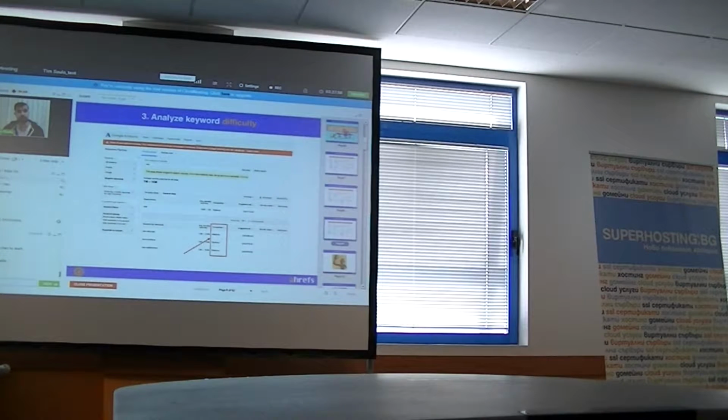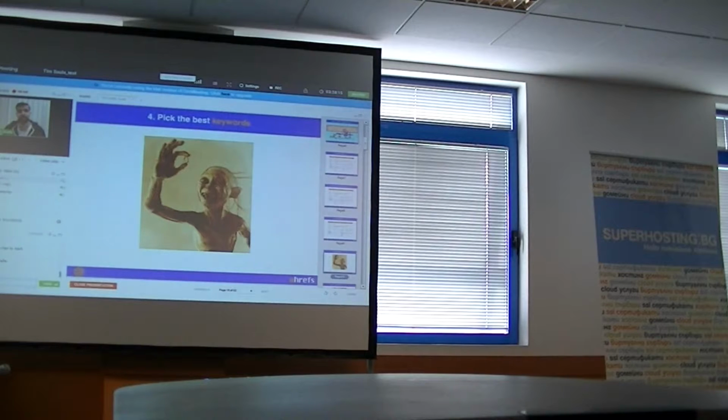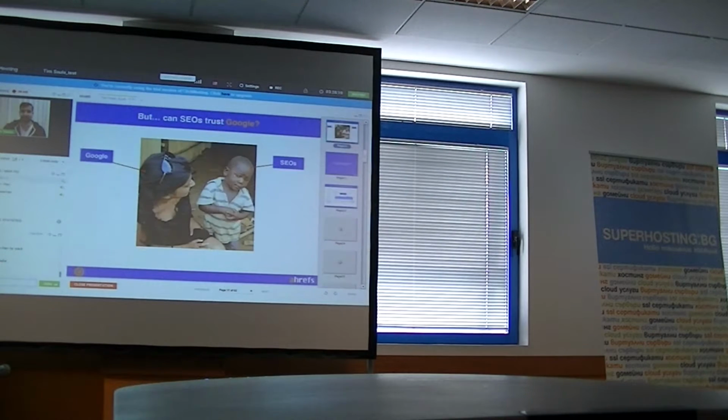And then there's also competition in Google AdWords, but this is not the SEO competition. This is not the competition for ranking naturally. This is competition for advertisers, and I'm specifically stressing this because a lot of people still confuse it. And lastly, once you've gone through these 3 steps, you have your work.